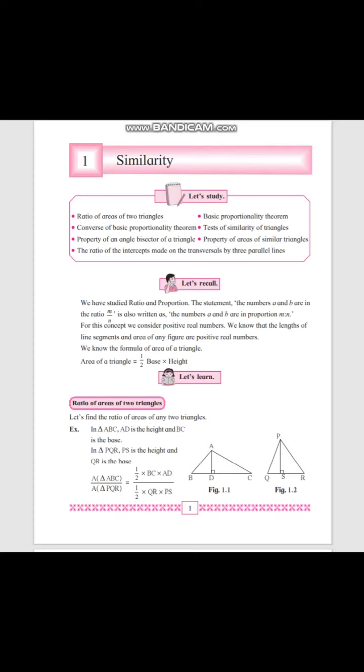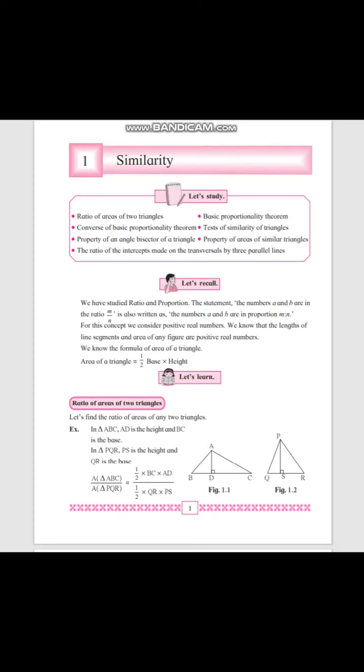Base is side BC, and height will be side AD.